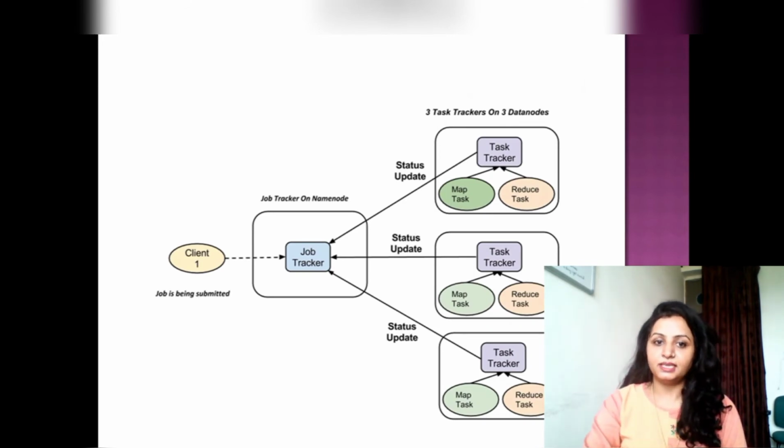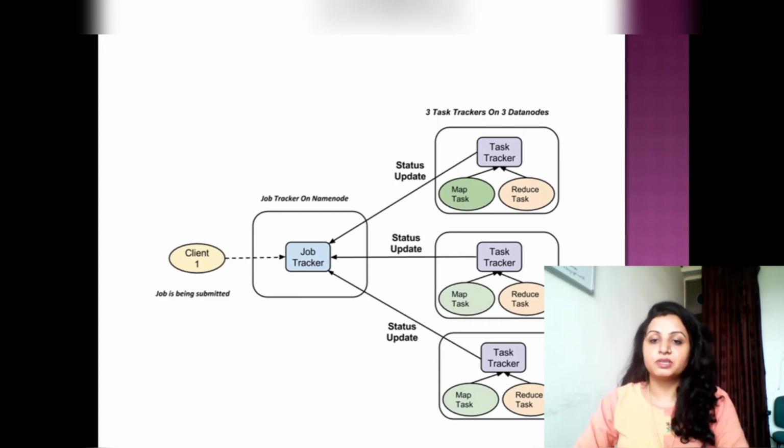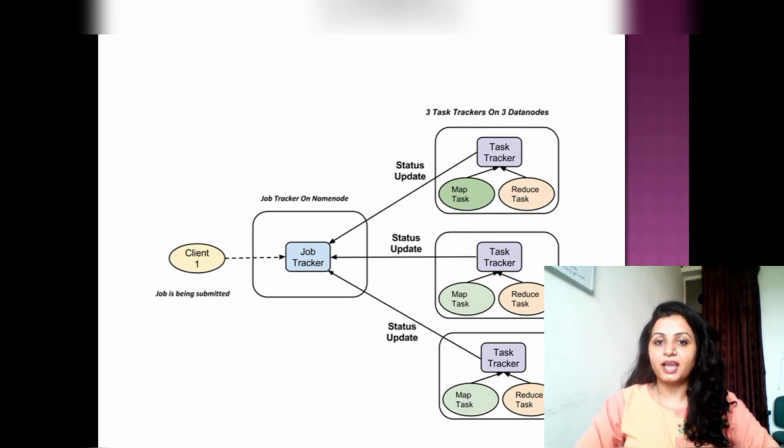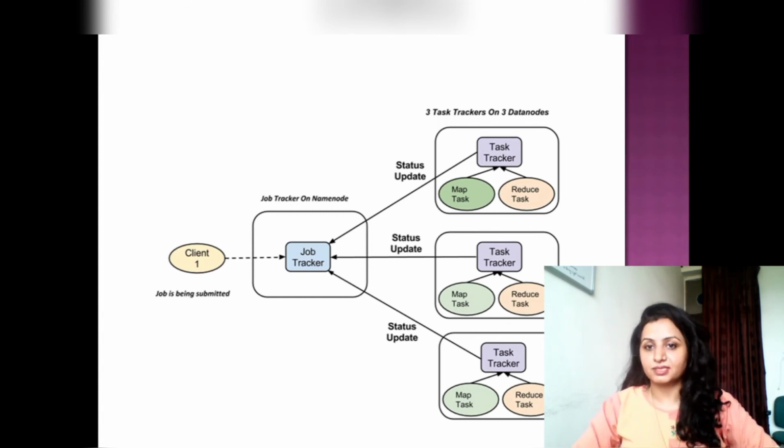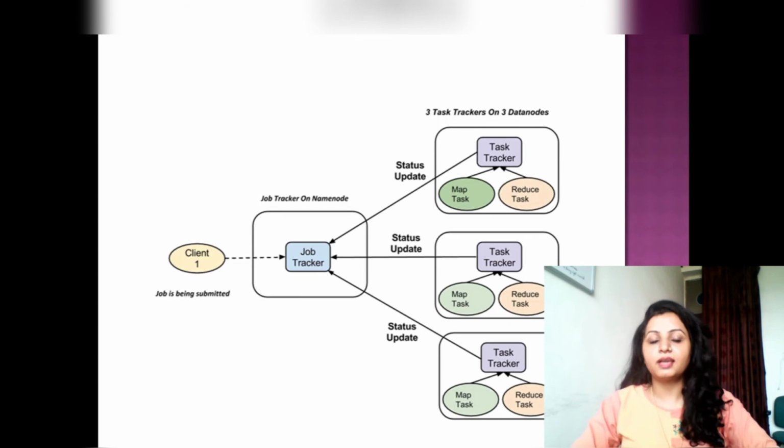Here you can see the job tracker takes the job from the client, and then divides that task into different parts. Here the job tracker has divided the task into 3 parts, and all 3 task trackers, 1, 2 and 3, are performing that operation using the map task and reduce task. That we will learn in our upcoming video.